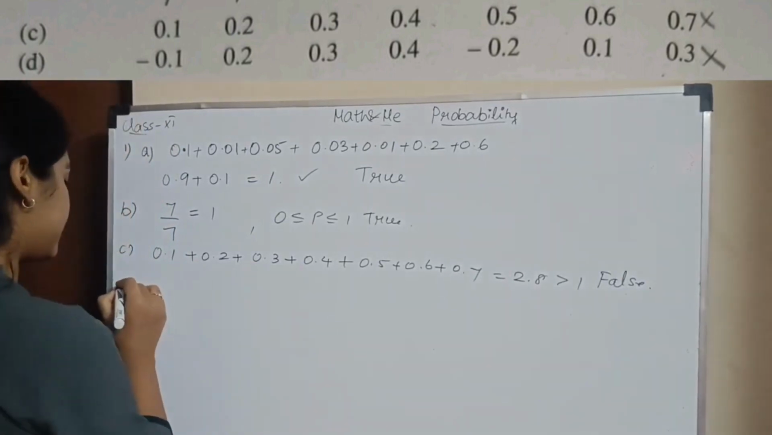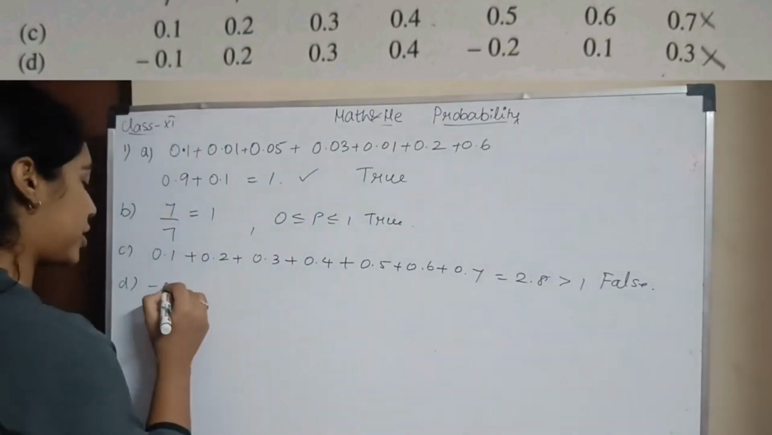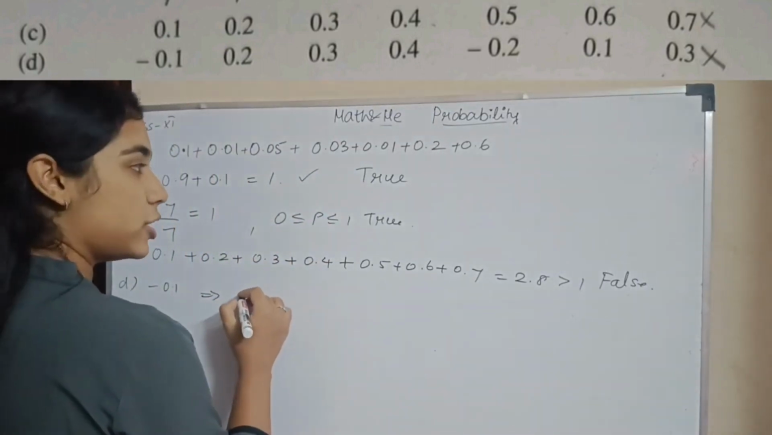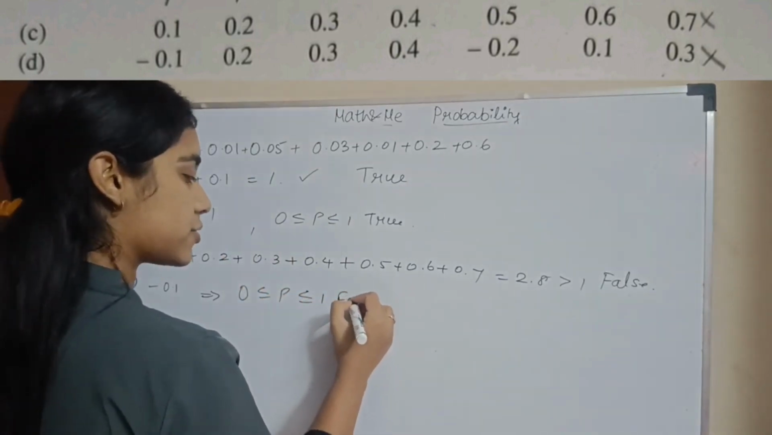Okay. So, fourth subsection, you have a negative value, minus 0.1. You cannot have a negative value, which means the first condition is not satisfied. So this condition is false.